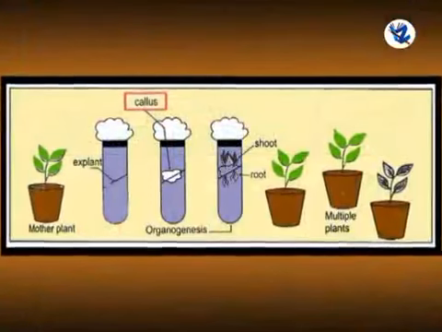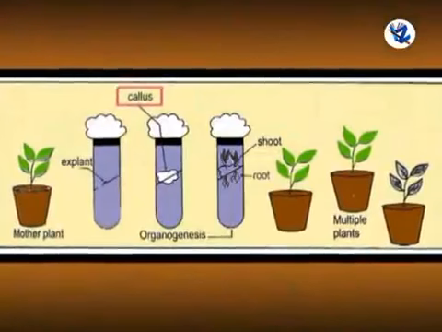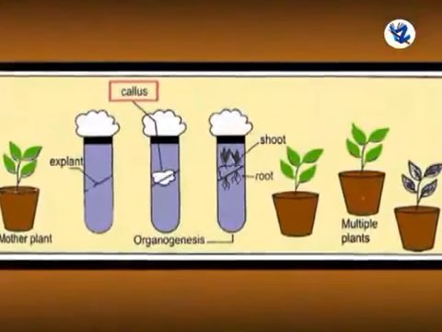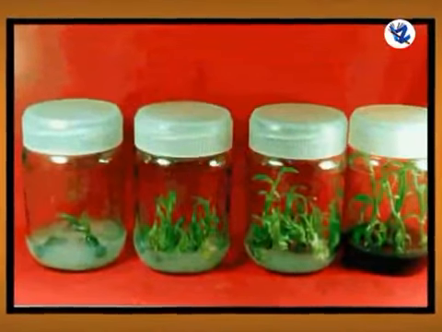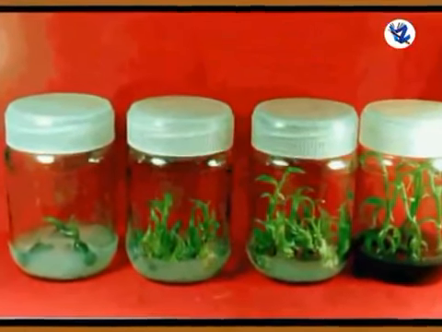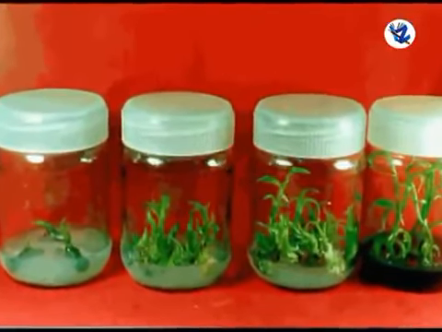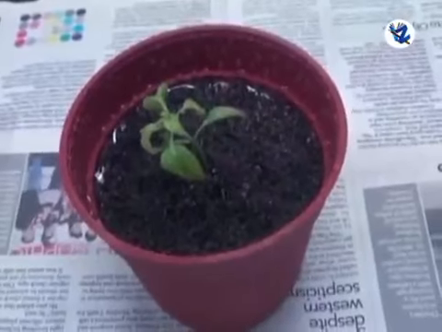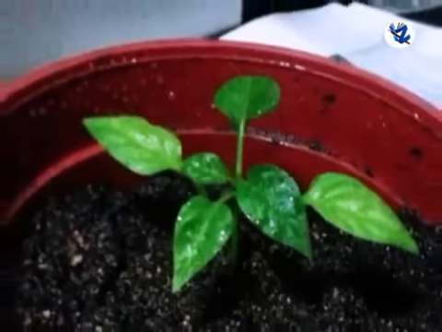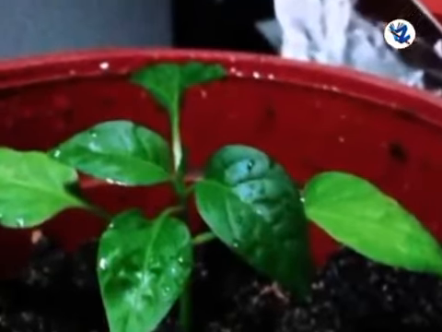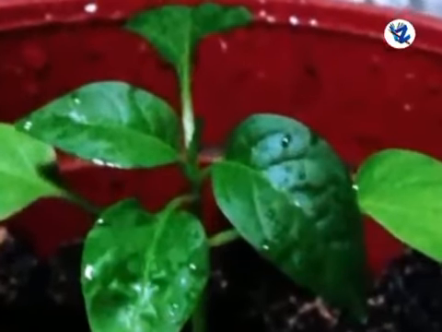When small portion of callus tissues are transferred to another suitable medium containing growth hormones, they develop into small plantlets or micropropagules. These are then transplanted in pots or soil. The micropropagules are genetically identical, that means clones.